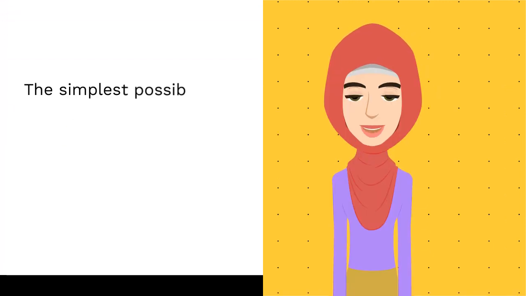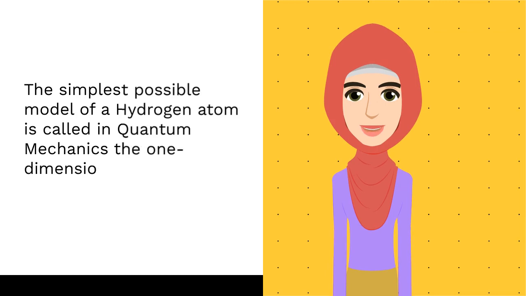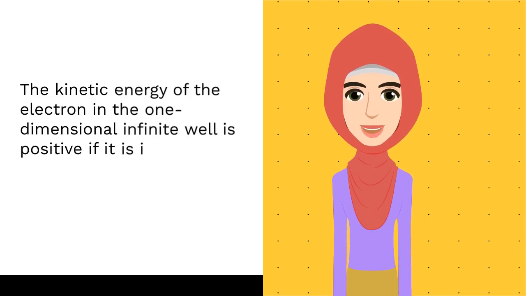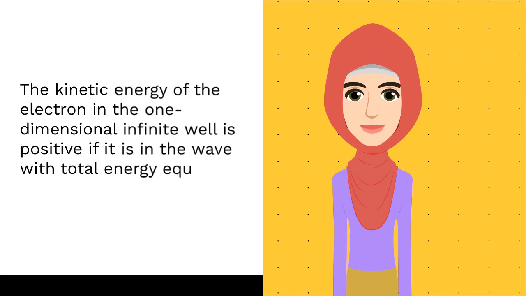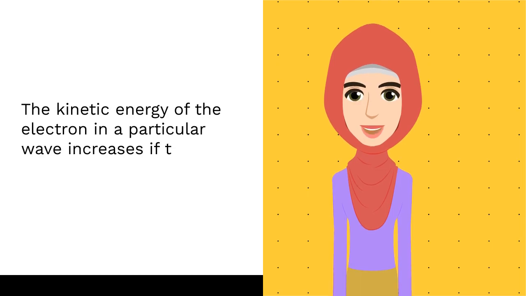The simplest possible model of a hydrogen atom is called in quantum mechanics the one-dimensional infinite well. The kinetic energy of the electron in the one-dimensional infinite well is positive if it is in the wave with total energy equal to E8 plus mc2. The kinetic energy of the electron in a particular wave increases if the width of the well decreases.